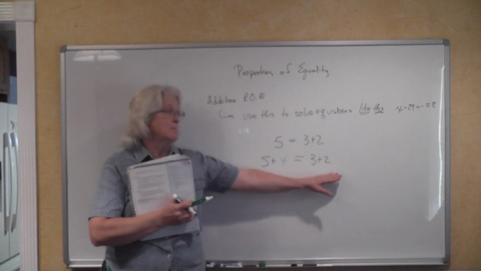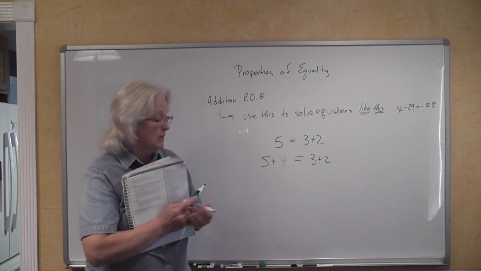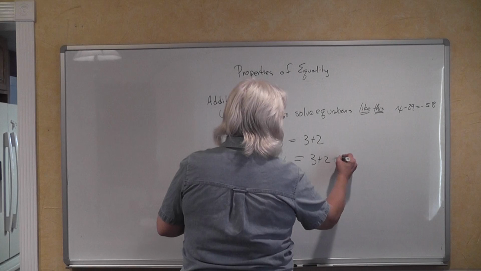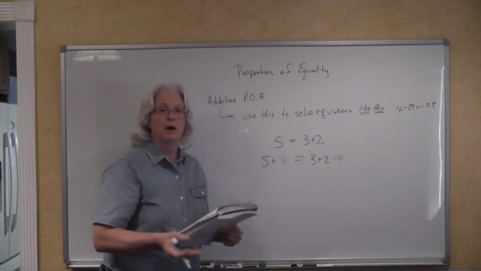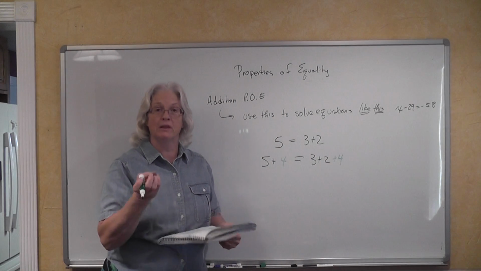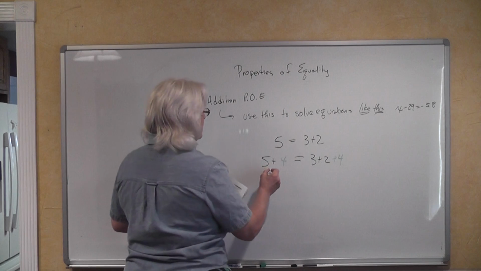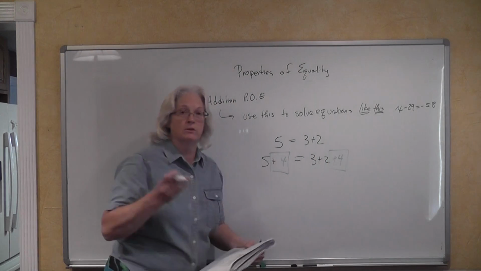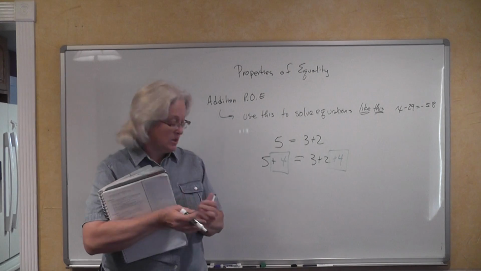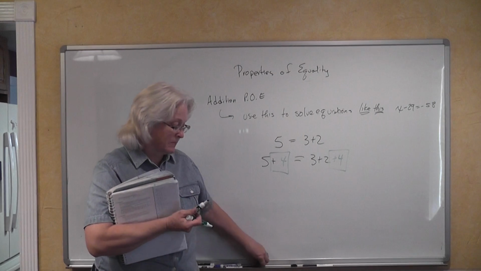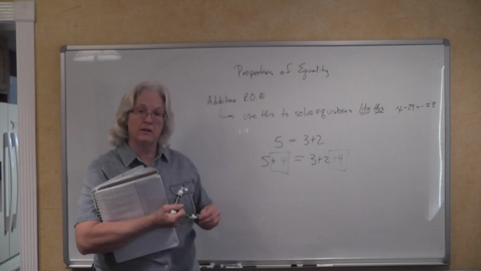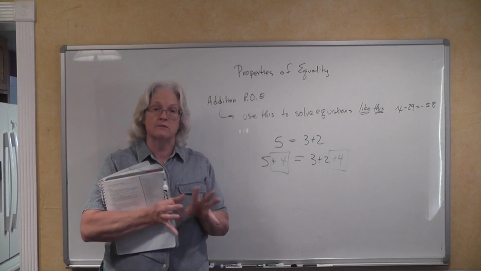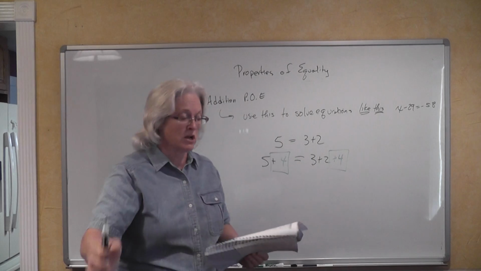What are we going to have to do to make this equal 9? Yeah, you have to add a 4 to that side of the equation as well. And this is what we're talking about with the addition property of equality. You add the same quantity to both sides of the equation, and your equation is in balance, and it doesn't change the values involved.